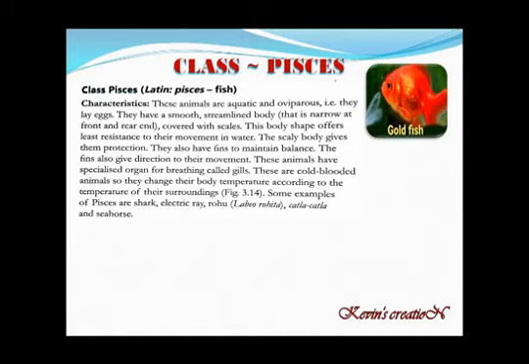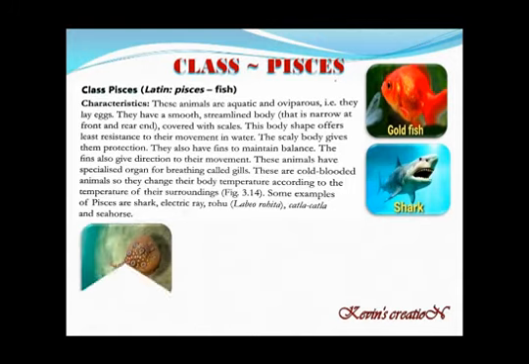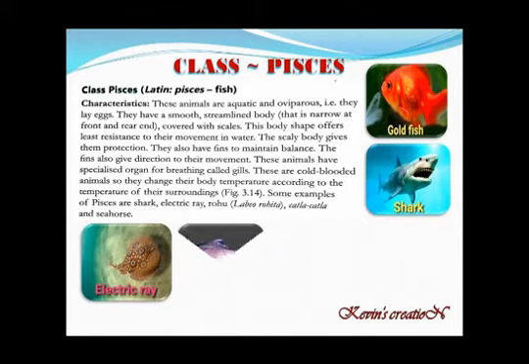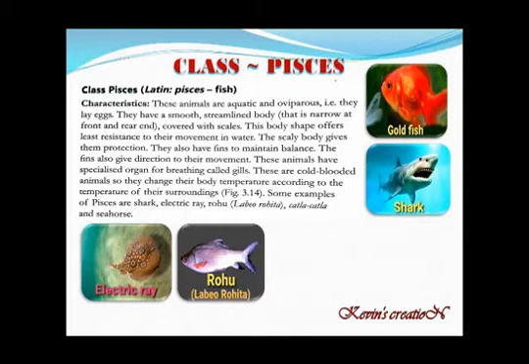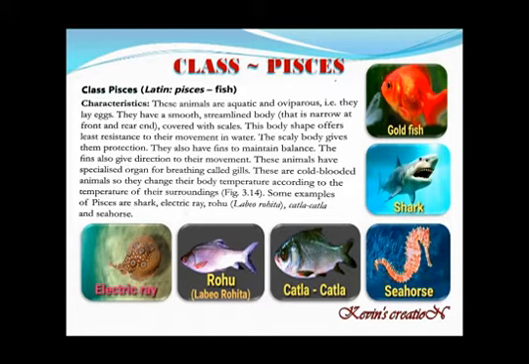Some examples let us discuss are shark. This is a very dangerous fish, shark. Then this is also a dangerous fish called electric ray. You are very well familiar with this rohu, which you can get in the market. The biological name for rohu is Labeo rohita. Then katla is there. And the last one, seahorse. It looks different, but this is also a fish. Though the name is seahorse, it is also a kind of fish, and comes under the Pisces group.